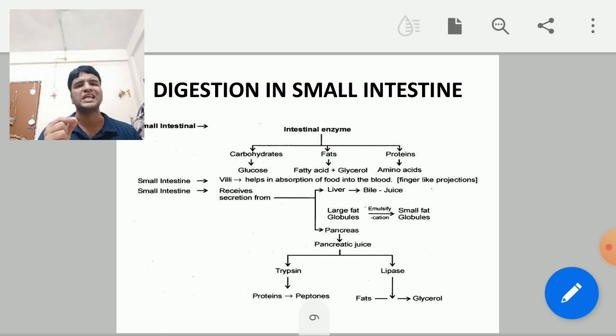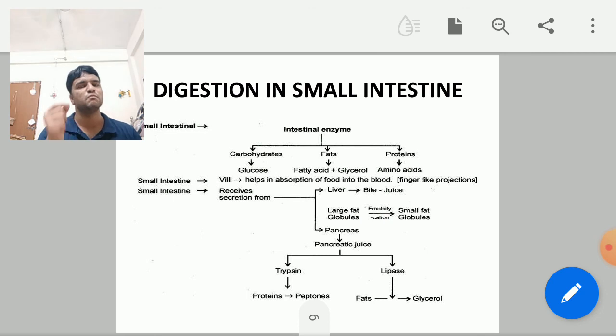Bile converts the acidic food material which has come from the stomach into alkaline, because the enzymes present in the small intestine will not be able to digest acidic food, as they are active in an alkaline medium. That's why the food has to be converted from acidic to alkaline.